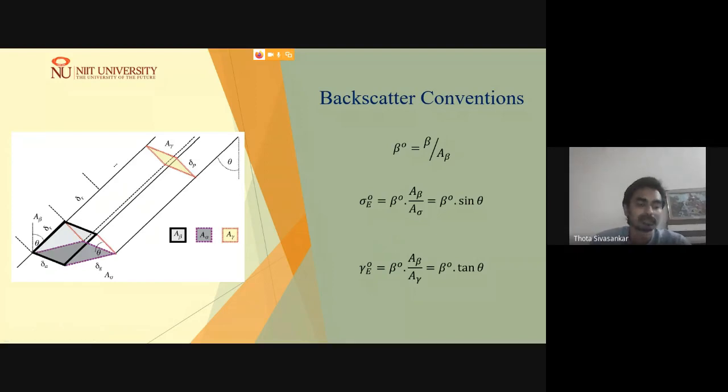As it is a side looking aperture radar, where you have hilly terrain, you may observe lots of geometrical distortions, which we will be covering in the next slides. These distortions are very high in the sigma naught backscatter. However, these distortions may be minimized significantly in the gamma naught backscatter convention. So that's where people also use gamma naught backscatter in a few cases.